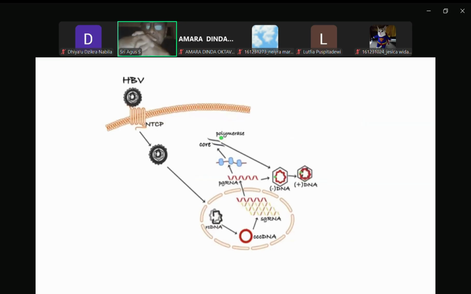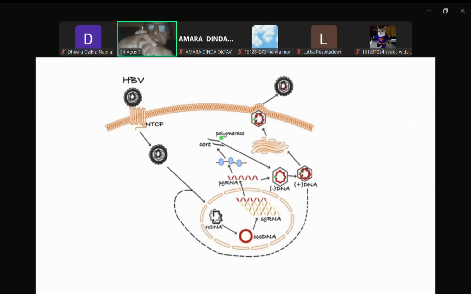After completion of the positive strand synthesis, the resulting relaxed circular DNA can either be enveloped in endoplasmic reticulum and secreted as progeny variants, or be recycled back to the nucleus for covalently closed circular DNA amplification. The infected cells also secrete hepatitis B core and envelope antigens that promote immune tolerance and persistent infection.